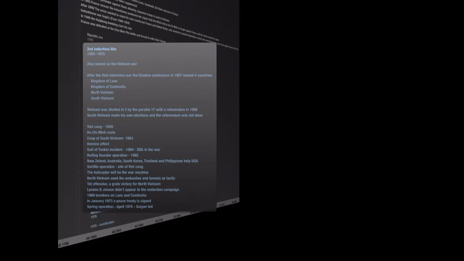The helicopter would be the war machine of the war. Why? Because the helicopter would help the South Vietnamese to go to North Vietnam. North Vietnam used tunnels as a tactic. The Tet Offensive was a great victory for North Vietnam. That's the reason Lyndon B. Johnson didn't run in the re-election campaign, because all the US people were against him.